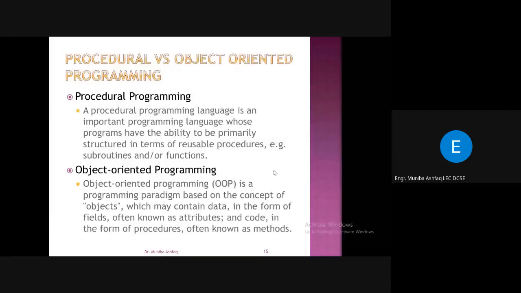So what is the difference between procedural and object-oriented programming? In C++, a procedural programming language has programs that are structured in terms of reusable procedures. The important word is structured. Here the reusable procedures can be called functions, right? So procedural programming is structured in terms of reusable procedures.